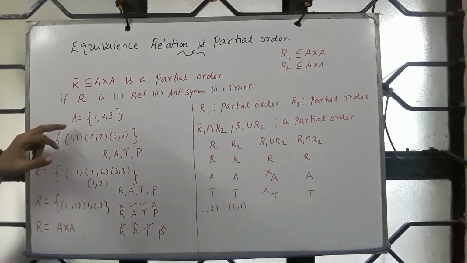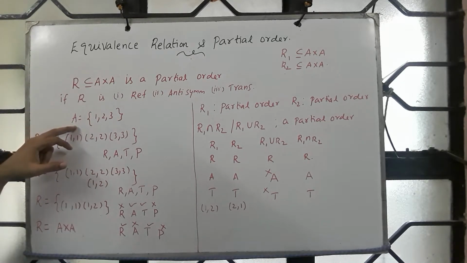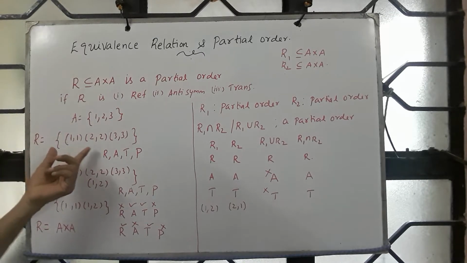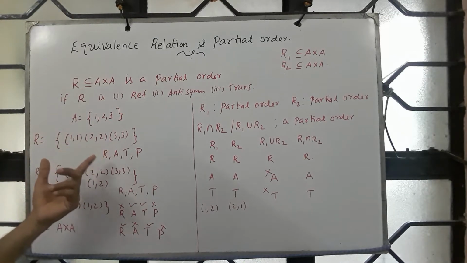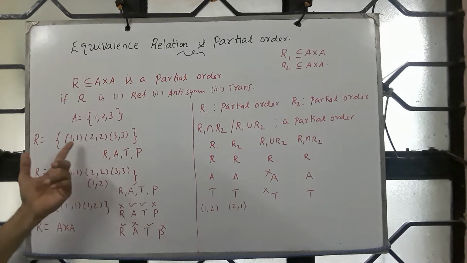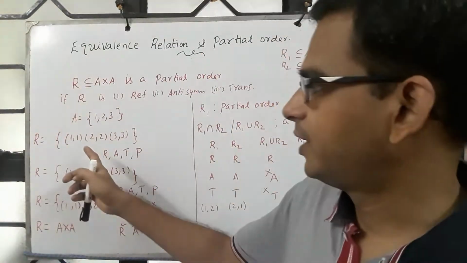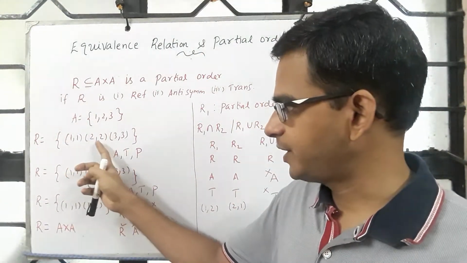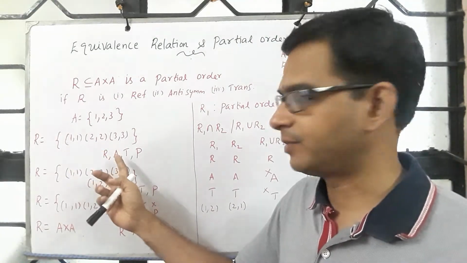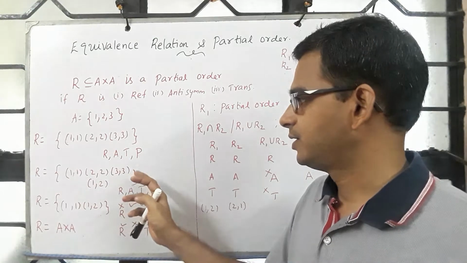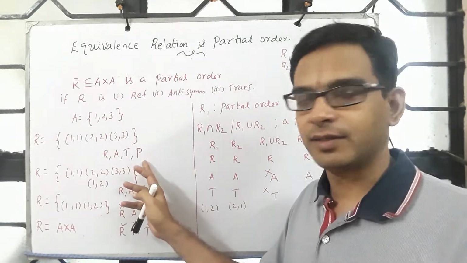And let us consider this example. A is {1, 2, 3}, and R is {(1,1), (2,2), (3,3)}. It turns out that this is reflexive and it is antisymmetric. (a,b), (b,a) is present, and a and b are one and the same. So antisymmetry says if (a,b) is present and (b,a) is also present, then a and b must be one and the same. It is clearly transitive, therefore it is a partial order.